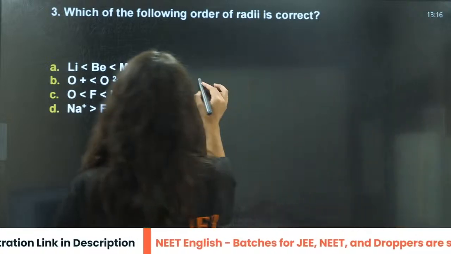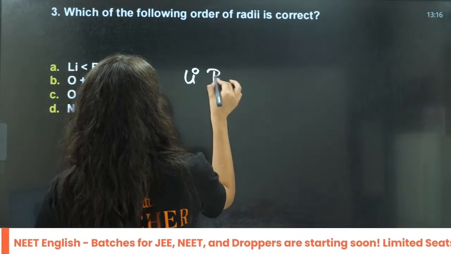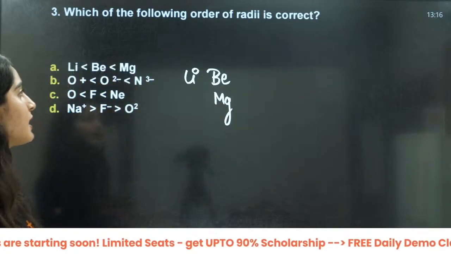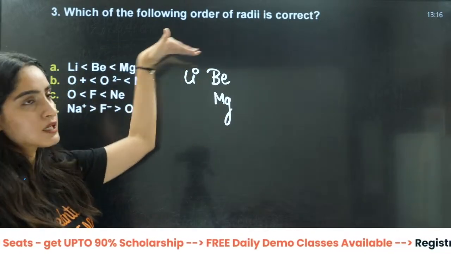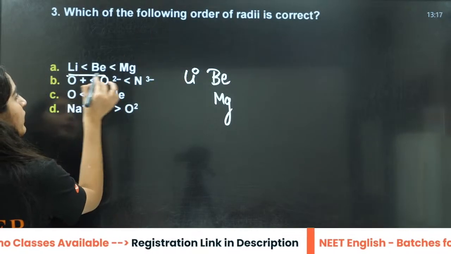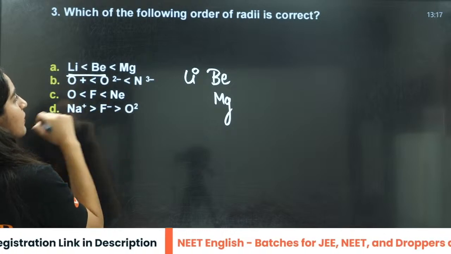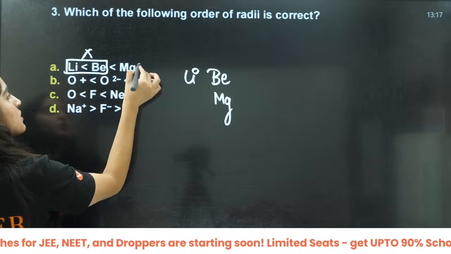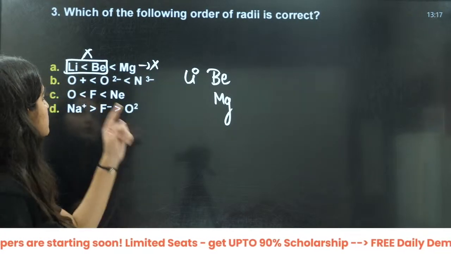So you can say lithium, beryllium, magnesium. It's like this. Here it is decreasing. So this becomes wrong here. Lithium is greater than beryllium. So this is wrong. So this option is not correct.